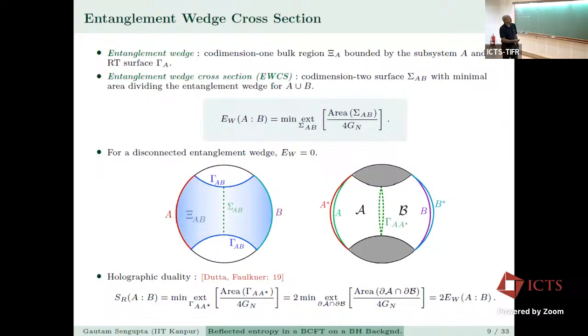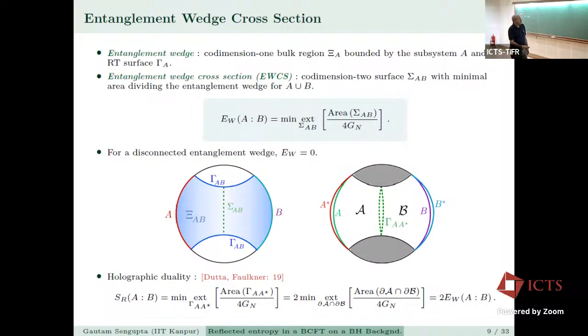We will just have a brief review of the entanglement wedge cross-section. The entanglement wedge is a codimension 1 bulk region bounded by the subsystem A and its RT surface gamma_A. And the entanglement wedge cross-section is a codimension 2 surface, sigma_AB, with minimal area, dividing the entanglement wedge for A union B. And this is the relation that we have. Now for a disconnected entanglement wedge, the entanglement wedge cross-section is 0. This is fairly standard and very well known.